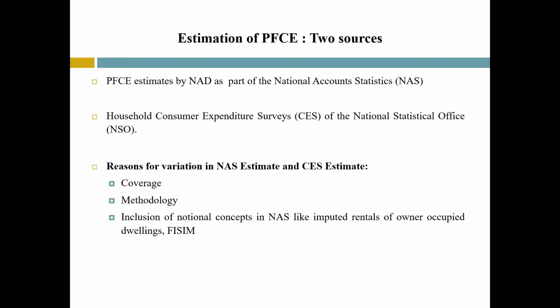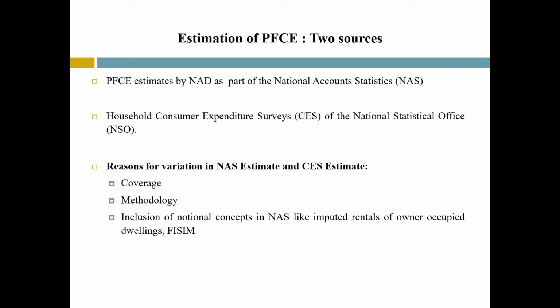There are variations in the estimates of PFCE from NAS and that of from the Household Consumer Expenditure Survey. The reasons for variations are: first, coverage. PFCE includes expenditure of non-profit institutions serving households, while household consumption expenditure, which is derived from the Household Consumer Expenditure Survey, is the consumption expenditure of households only.